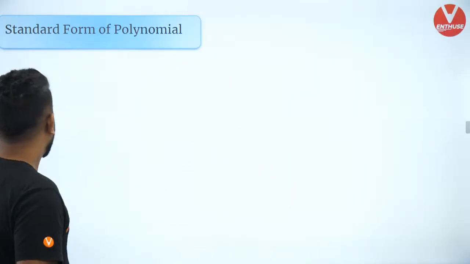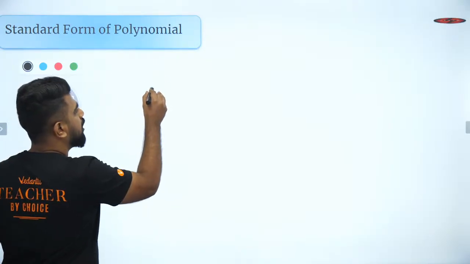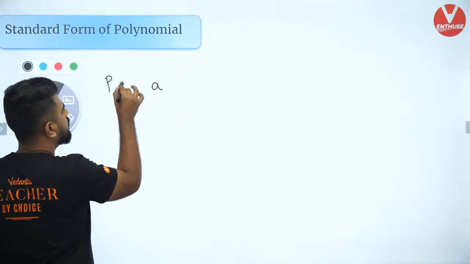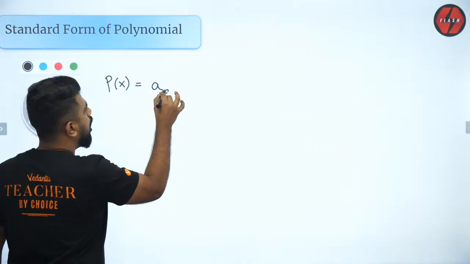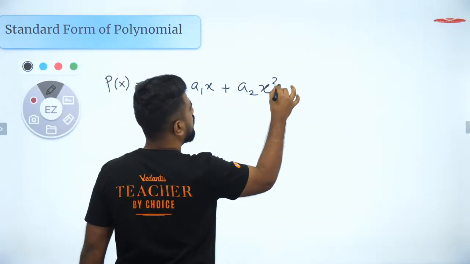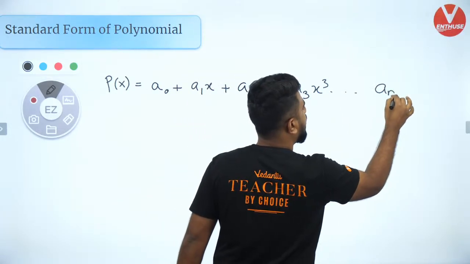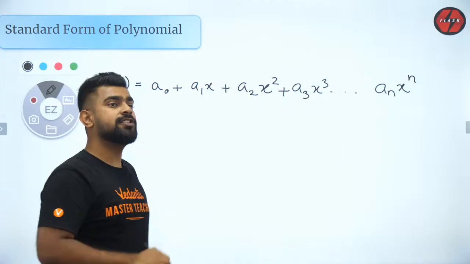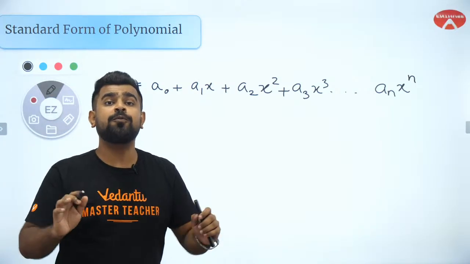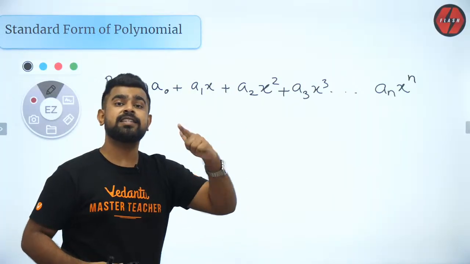Now, looking at the standard form of a polynomial, how does a polynomial look? Let's have a look at it. The standard form of a polynomial is P of x equals a0 plus a1x plus a2x square plus a3x cube all the way up to an x power n. That is your standard form of polynomial. But can you tell me what are the conditions for this to be a standard polynomial?